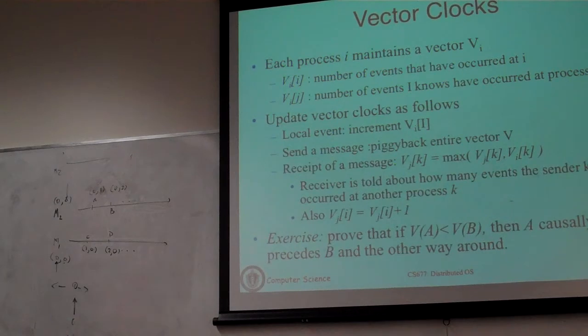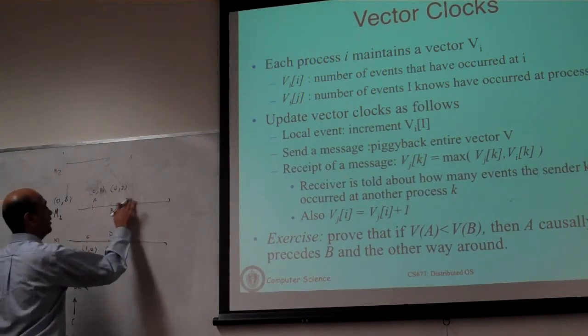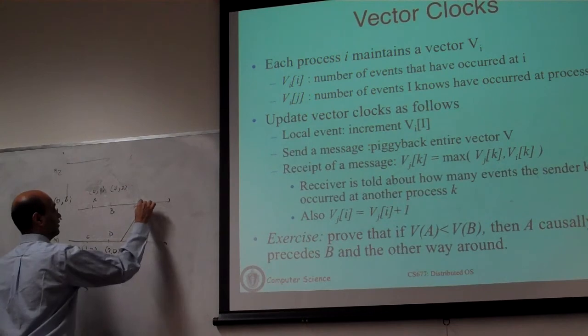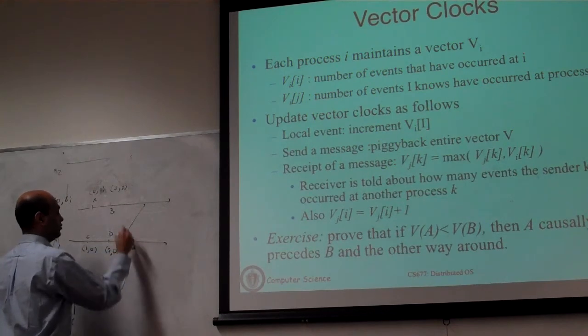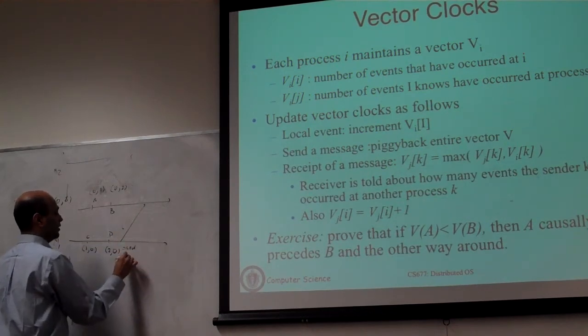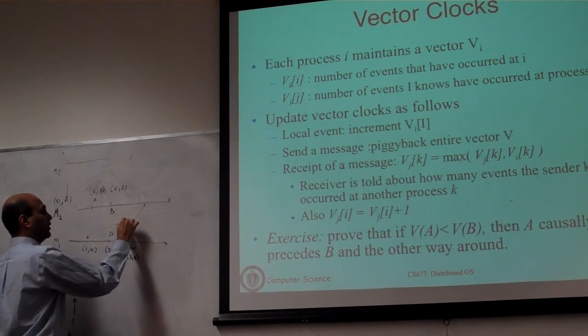When you send a message, you will now piggyback this entire vector, not just your clock value. So let's assume there's a send here. You are going to piggyback 3, 0. That's an event, so you piggyback 3, 0 here.